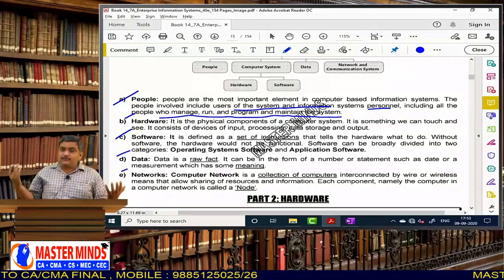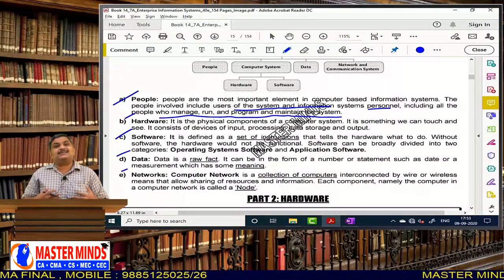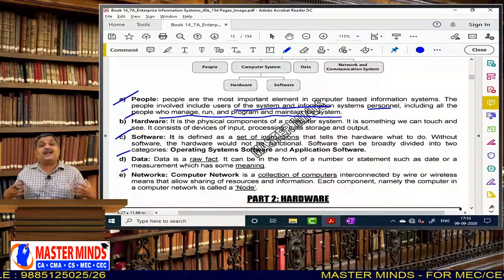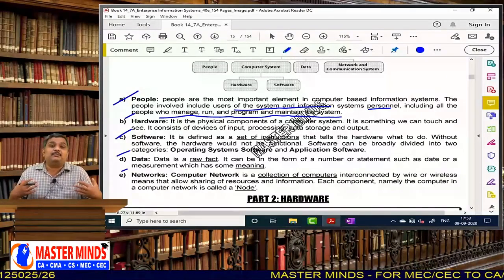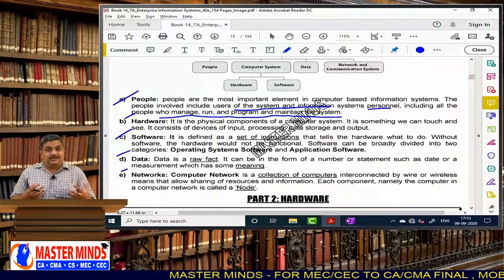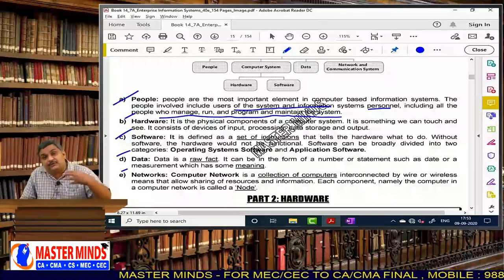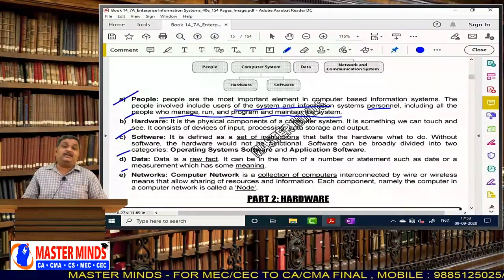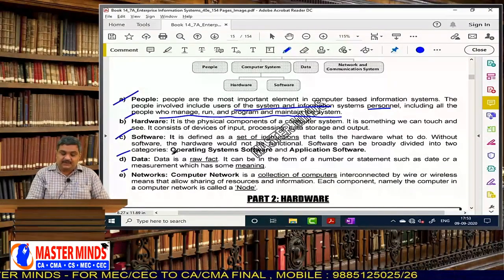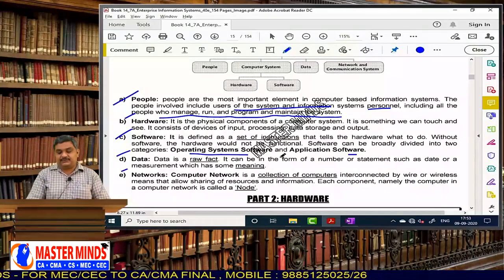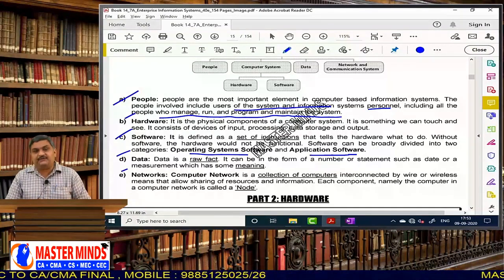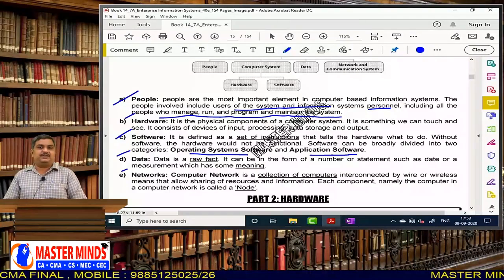So what do you mean by software? Software is a set of instructions. We give instructions to the computer, so the computer should understand those instructions and perform accordingly. So we make software and use that software to do our work. There are two kinds of software: application software and system software, that is, operating system software and application software. Within a short time, we will also learn about the differences between operating system software and application software.